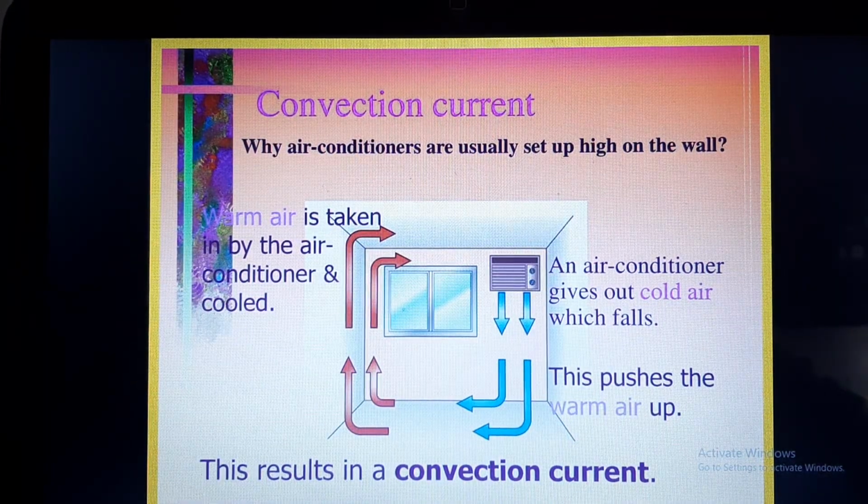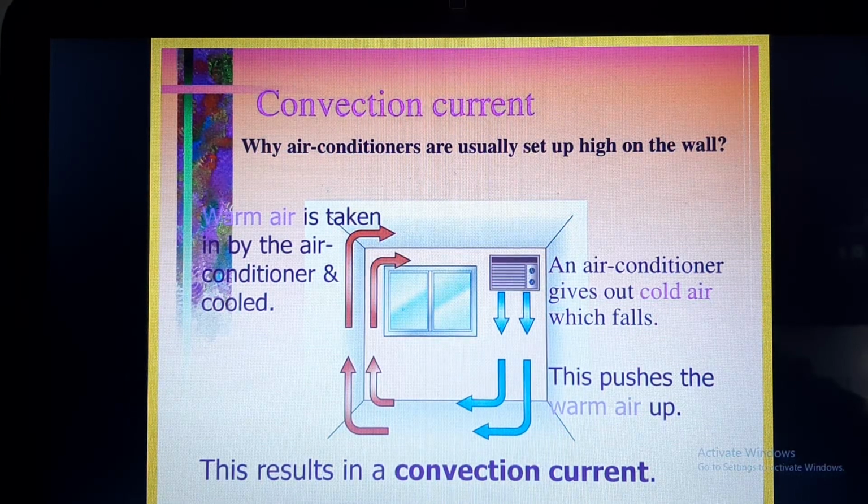Next is why air conditioners are usually set up high on the wall. Because what do we want to cool down? We want to cool down the warm air which is present in the room. Where will you get the warm air in the room? Near the ceiling or at a height in the room.